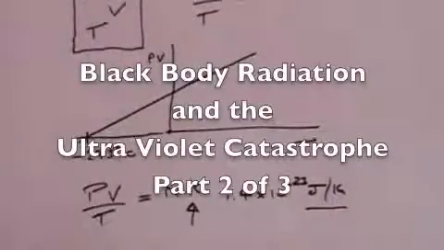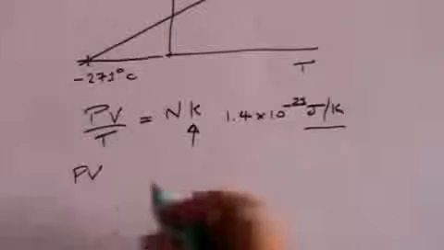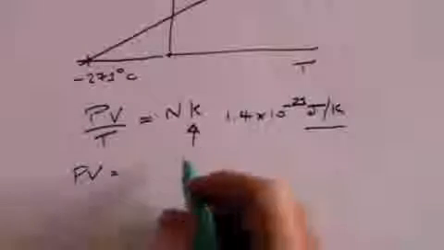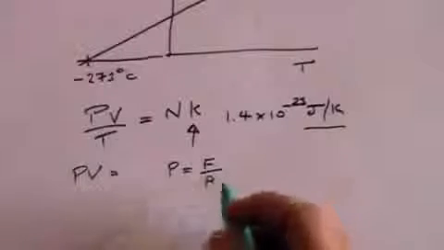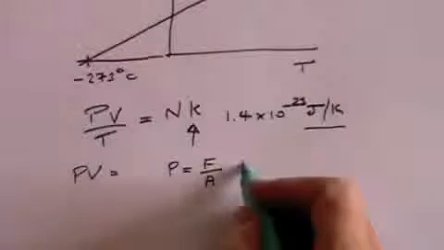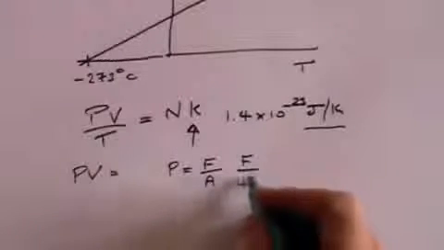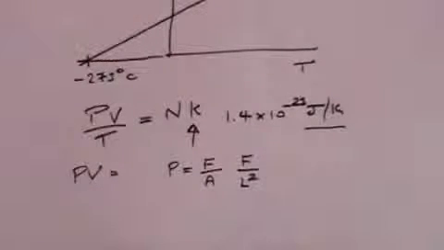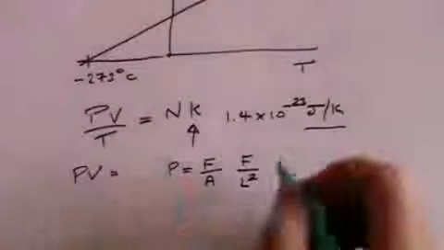The PV term is in fact a measure of energy. Because if you think about it, pressure is force divided by area. Well, force, we'll just keep as force. What is area? Area is length squared. What is volume? Well, volume is length cubed.